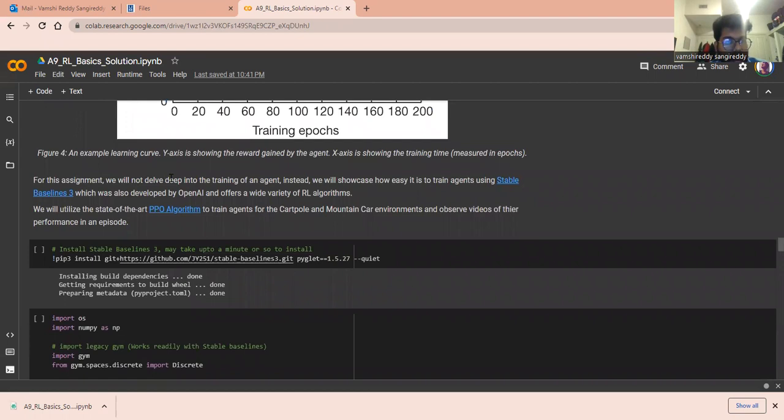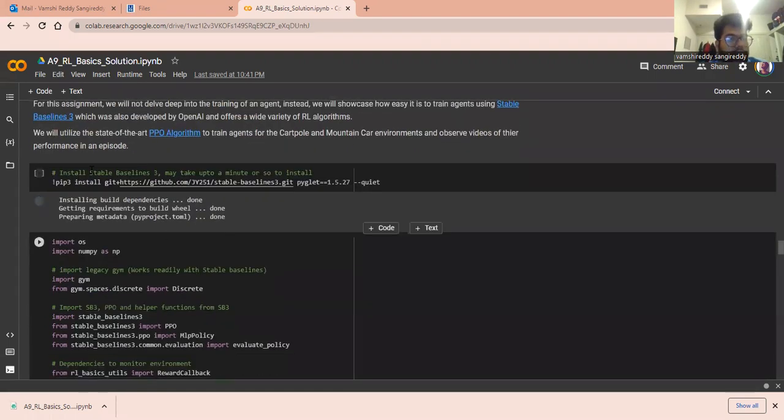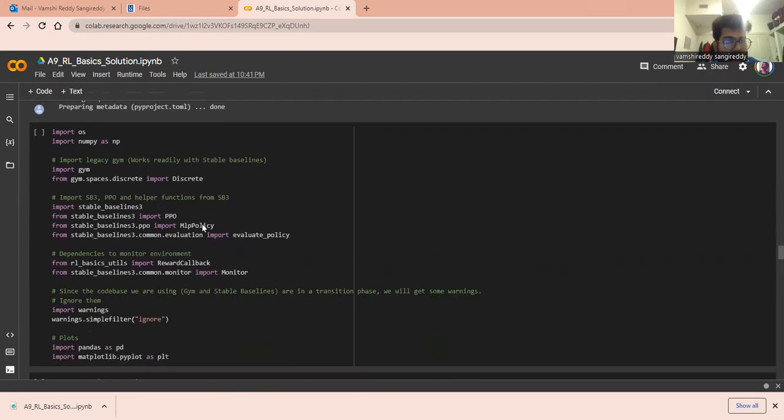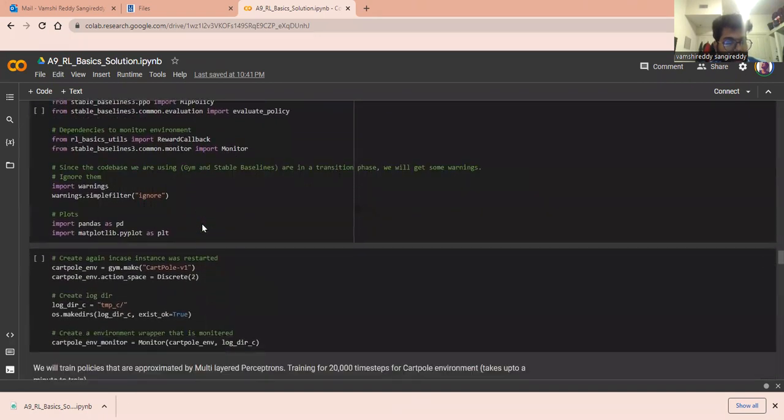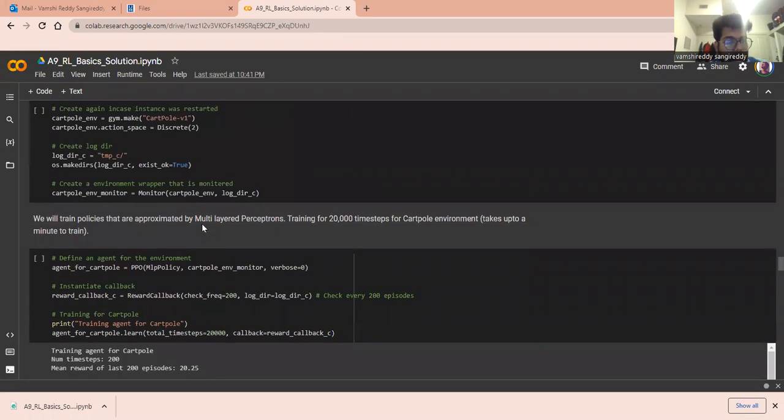For this assignment, we will not delve deep into training an agent using Stable Baselines3. We will not get deep into reinforcement learning; we just need to learn the basics using OpenAI environments. So we're going to initialize Stable Baselines using Git, and this is the code that would be creating the baseline, and then we need to define an agent for the environment.